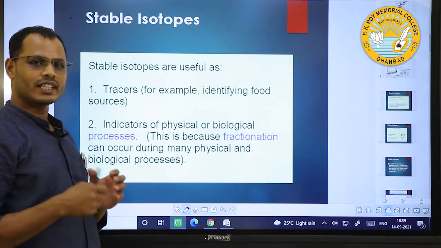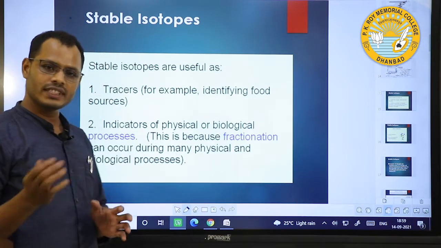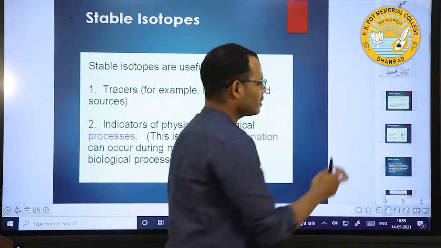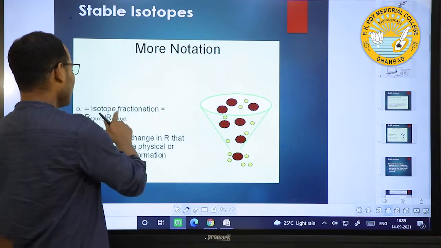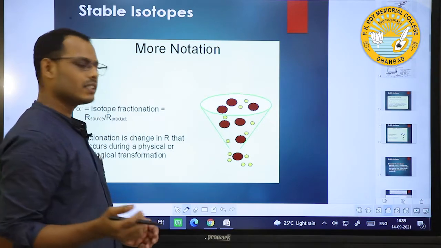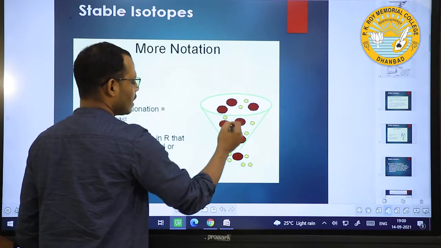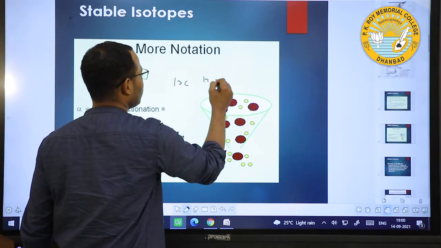Another feature is one of the indicators of whether fractionation occurs through physical processes or biological processes. What is the difference between a physical process and a biological process? Here in isotope fractionation, if this is the source, what is the product, either 13C or 12C?